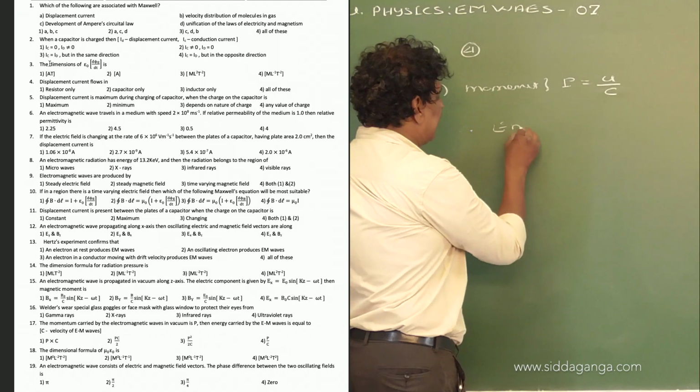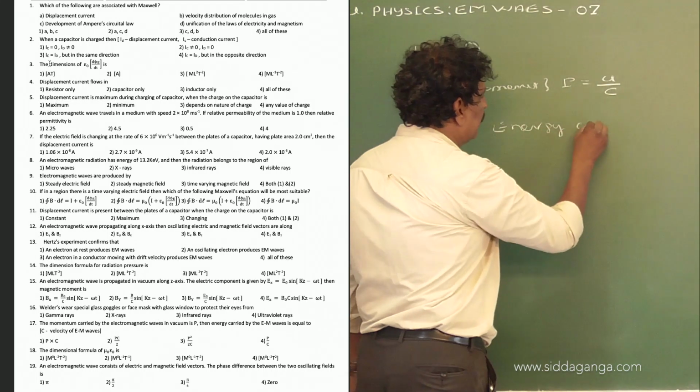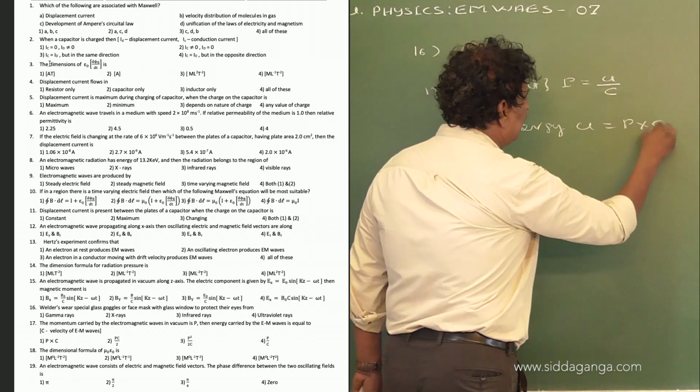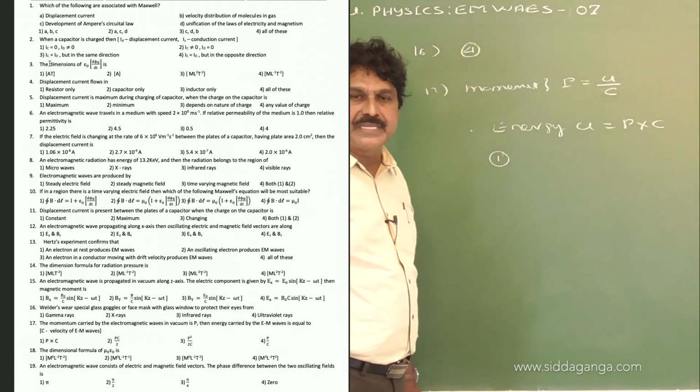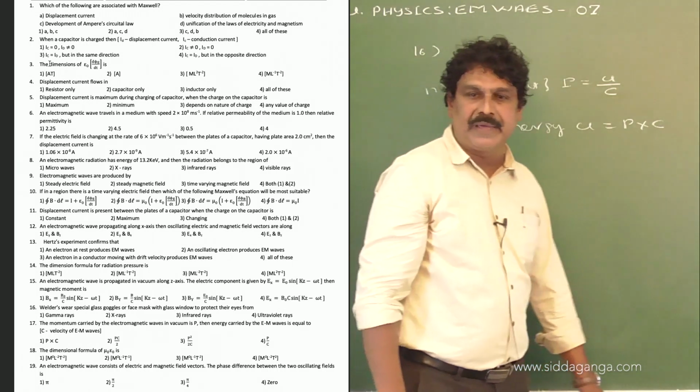Therefore, we have energy U is equal to P into C. Therefore, the first one is the right option, which gives the energy of the electromagnetic wave.